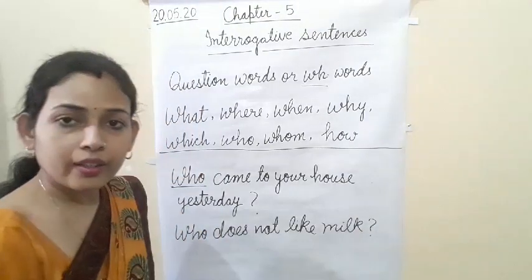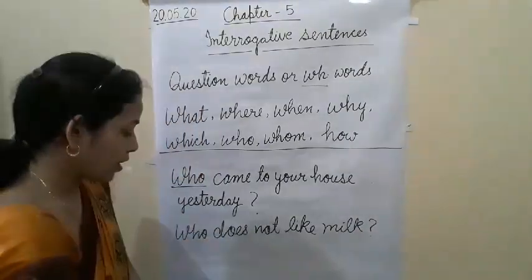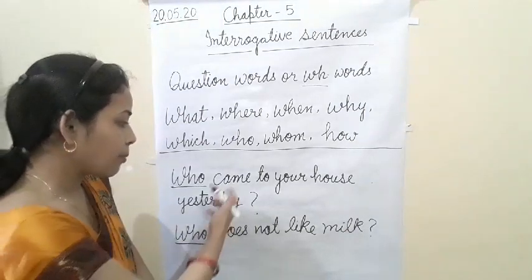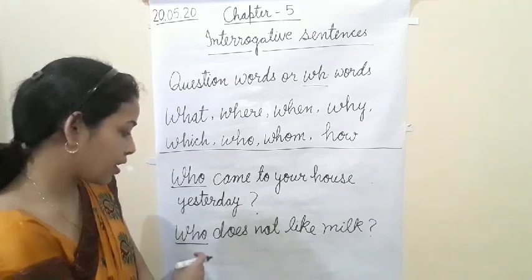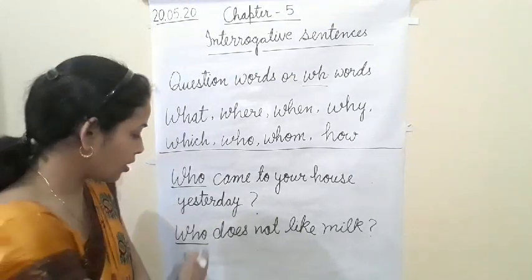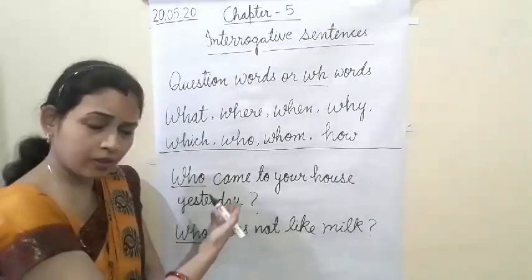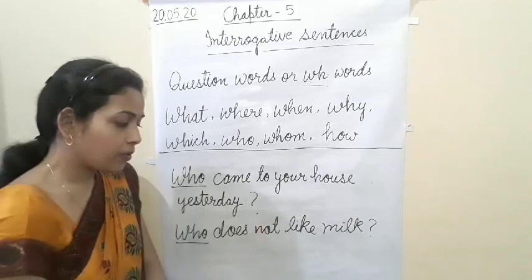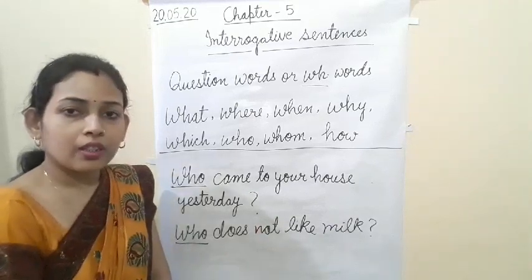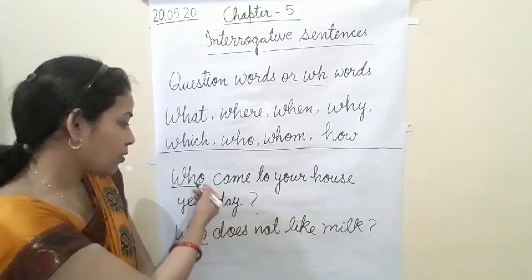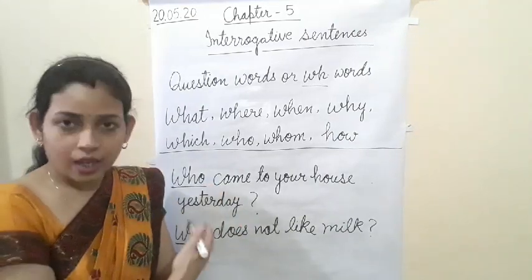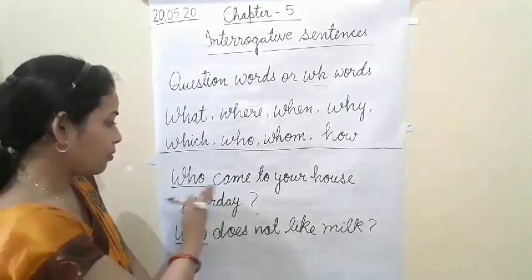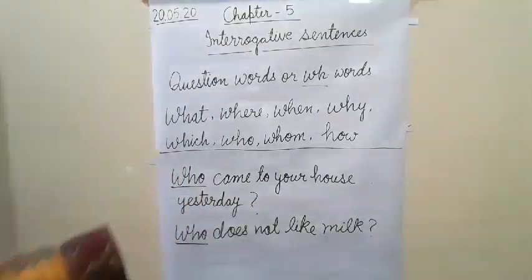Who does not like milk? Now this is the example, who does not like milk. The first example I have given is of simple past tense, and the second one is simple present tense. As you can see in the second one, generally whatever we have done just now, just WH word, then helping verb, so such kind of statements we already did. Now here, sometimes who works as a subject also. Clear? Here who is the subject.